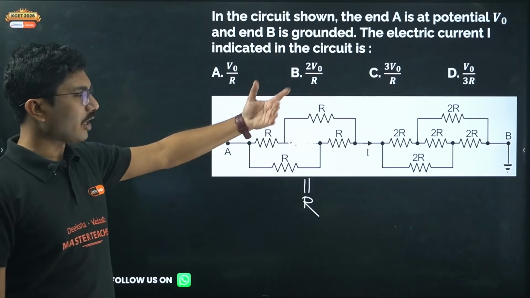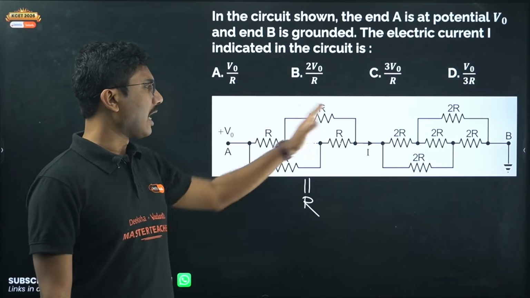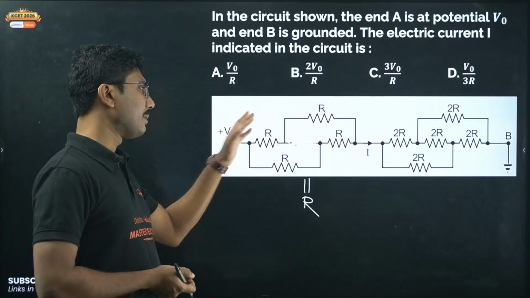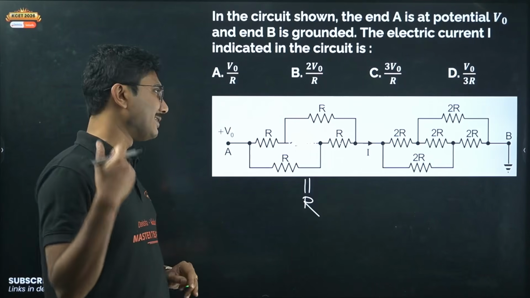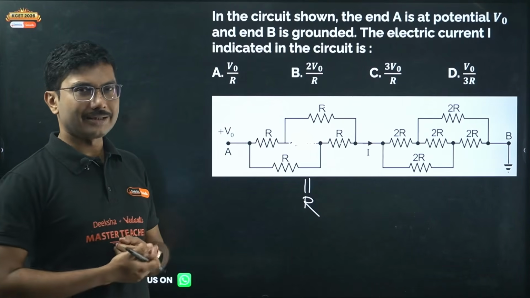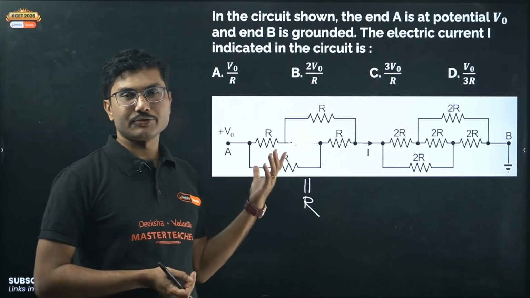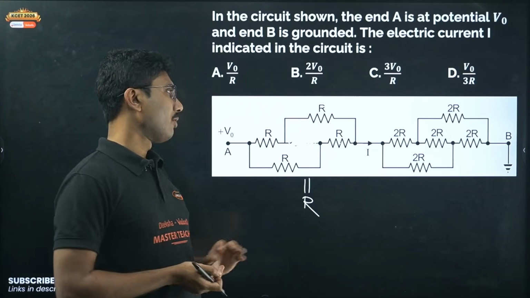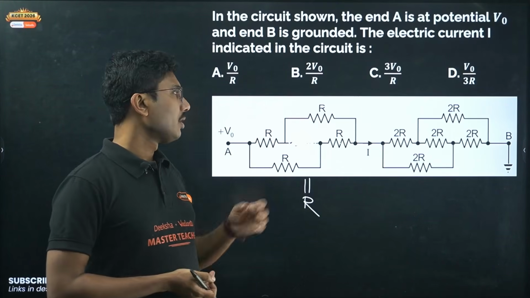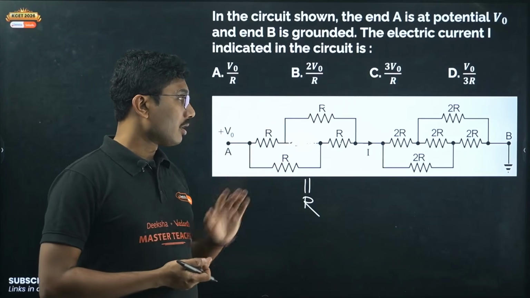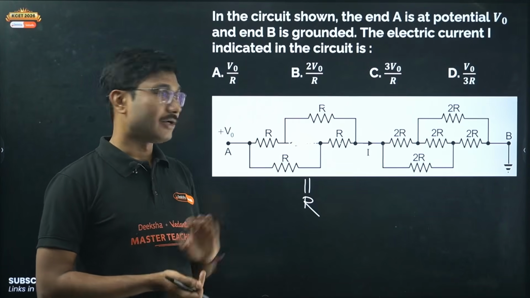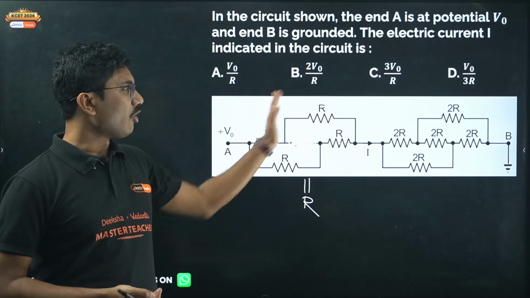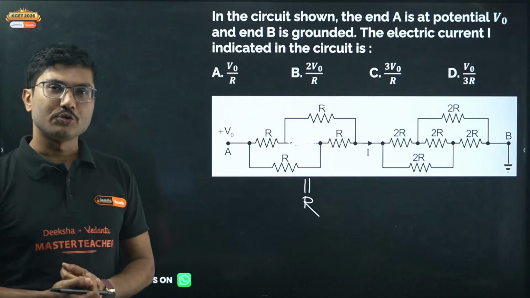Now if one of them is different, say R, 4R, R, 4R, the ratio has to be the same first of all. In KCET they will give you a problem where it is a balanced Wheatstone bridge only. In JEE also they might give you a problem with a balanced condition only. An imbalanced Wheatstone bridge may only be there in your PUC exam, not in any competitive exam. Otherwise it will take a hell of a lot of time. So you can apply the combination of resistances to find the equivalent resistance once you have removed this, but in this particular case, if all resistances are the same, the equivalent resistance should simply be R.